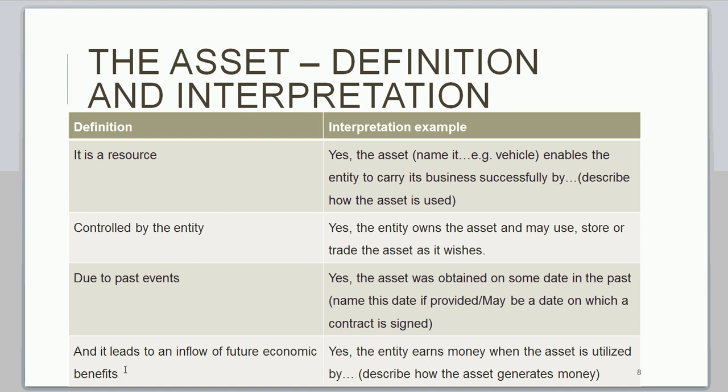Then, lastly, it leads to an inflow of future economic benefits. Here you need to describe how the entity will earn money, because economic benefits refer to money. You need to say the entity will earn money when the asset is used to do what? Now you need to describe how the asset is used. How will the asset generate money for this entity?